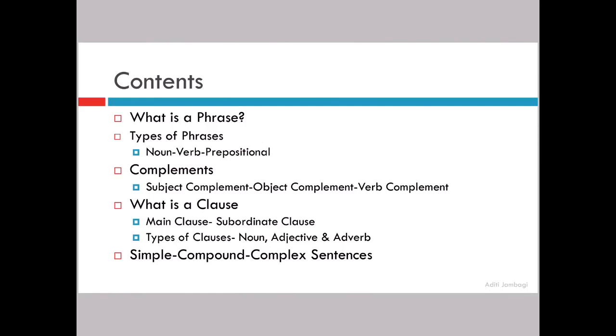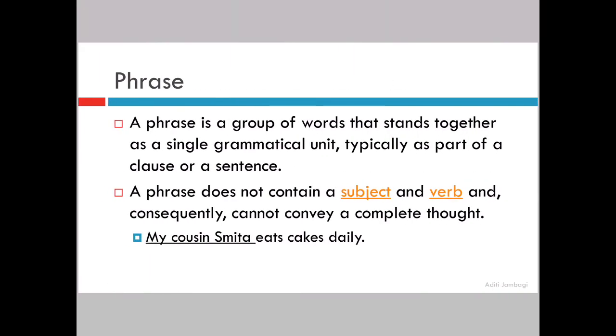Then, based on sentence structures, we will understand the types of sentences. The simple sentence, a compound sentence and a complex sentence. There is another type which is the compound complex sentence. I have not added it separately on this slide because it is a combination of a compound sentence and a complex sentence. Okay, so let us begin. We will read first what is there on the slide. We will read the definition and then I will explain to you what a phrase is.